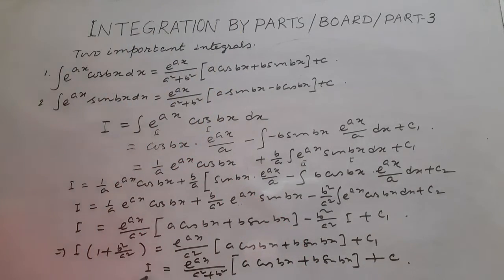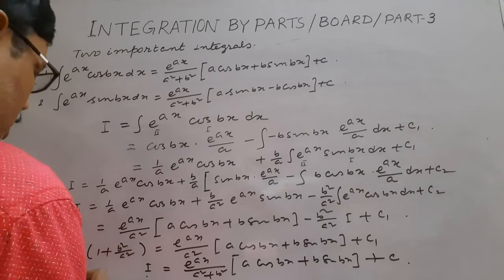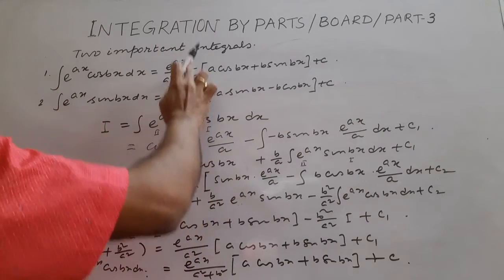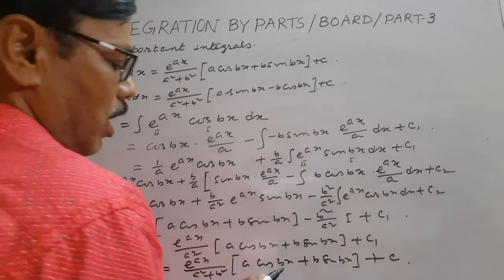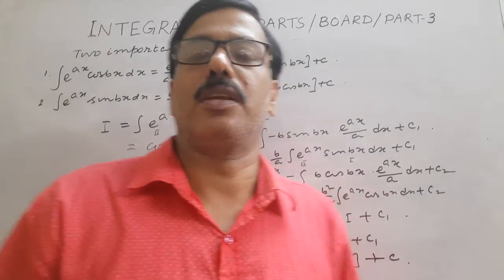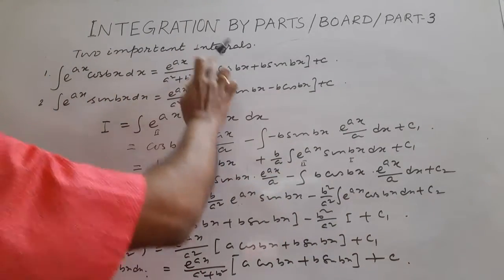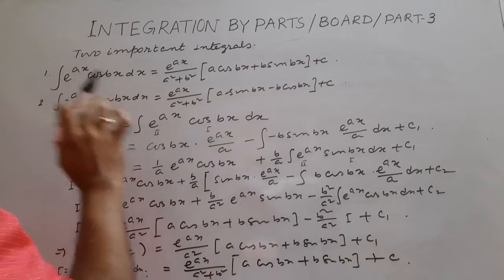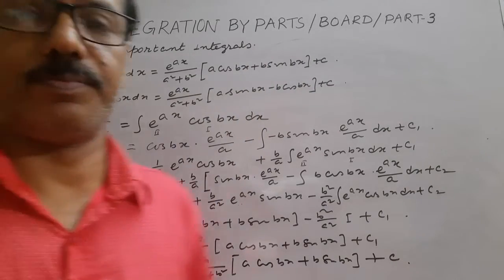So what is I? I equals the integration of e to the power ax cos bx dx. So this is I. So look, e to the power ax by a square plus b square, a cos bx plus b sin bx. If it is cos, both terms are plus. If it is sin, one is positive, another is negative.